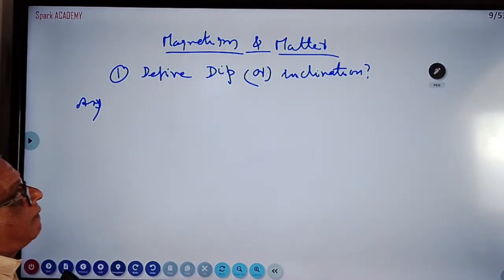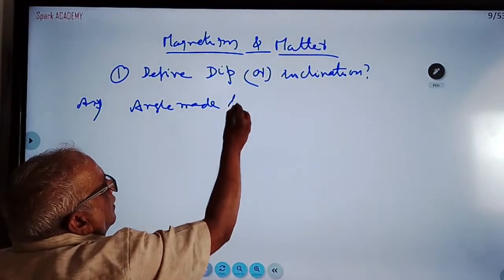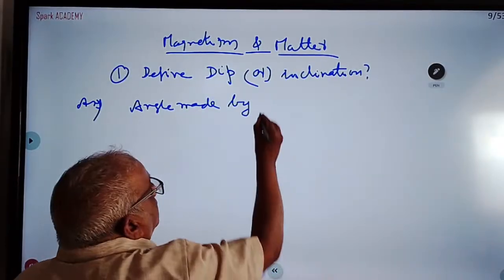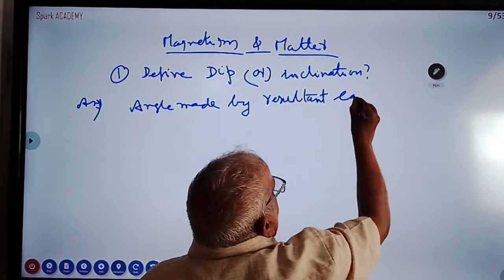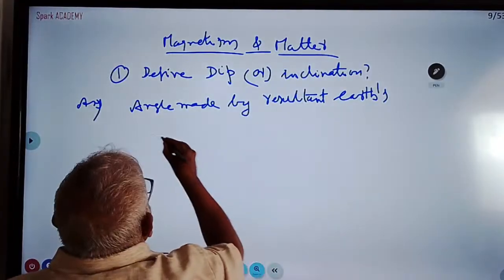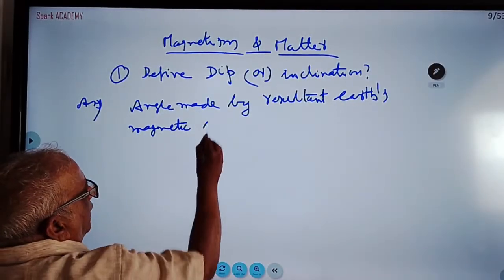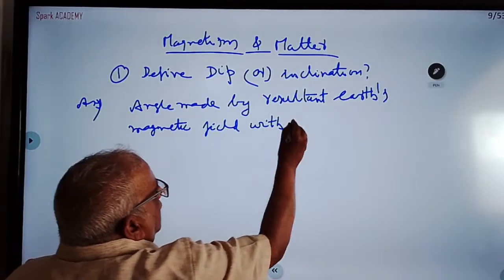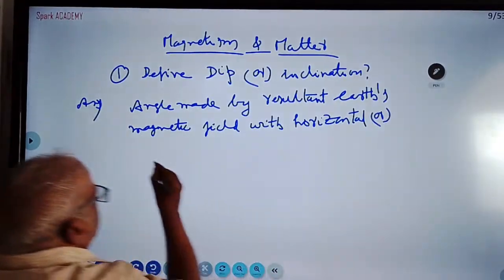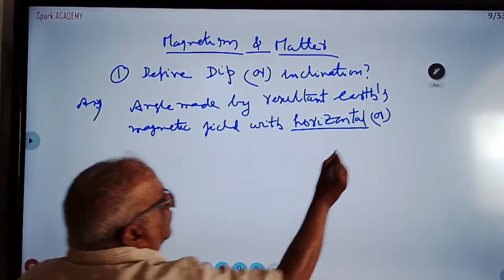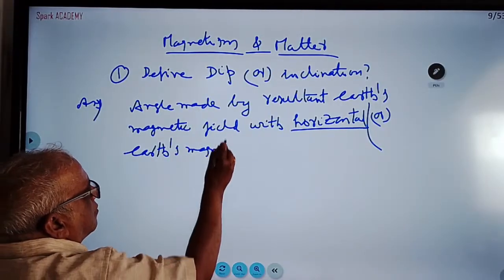The definition of dip is the angle made by the resultant Earth's magnetic field with horizontal, or in brackets you can write Earth's magnetic north.